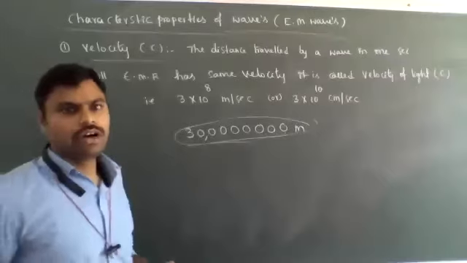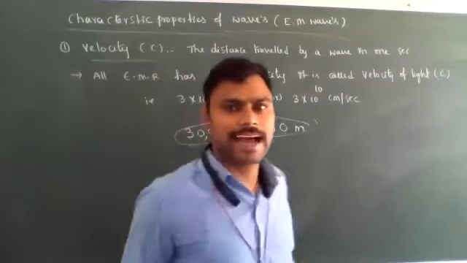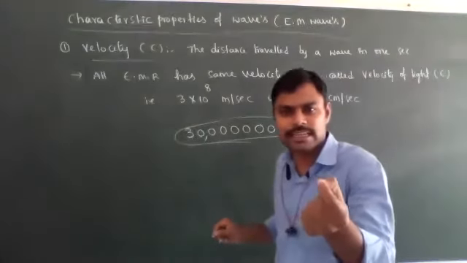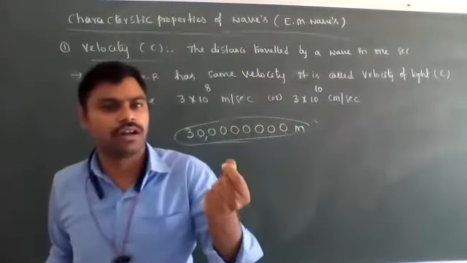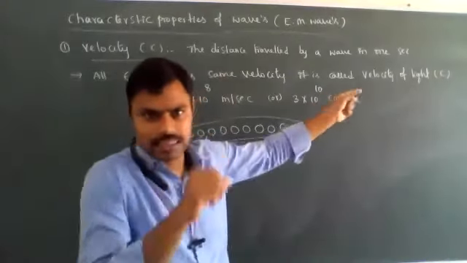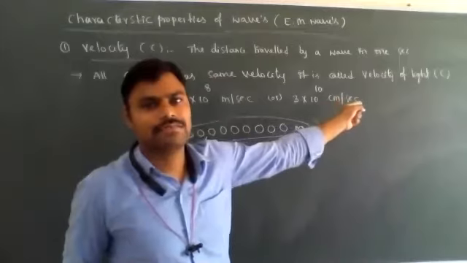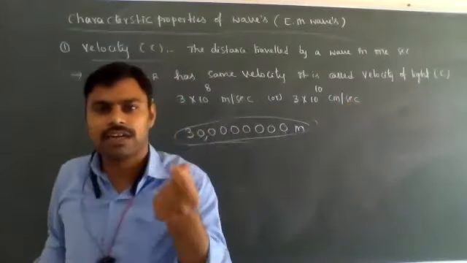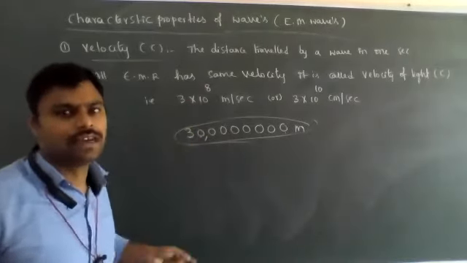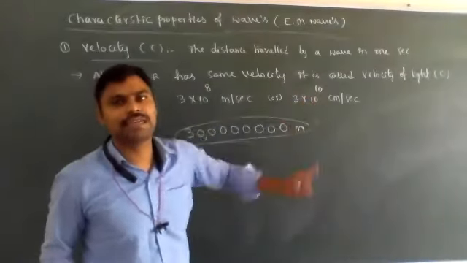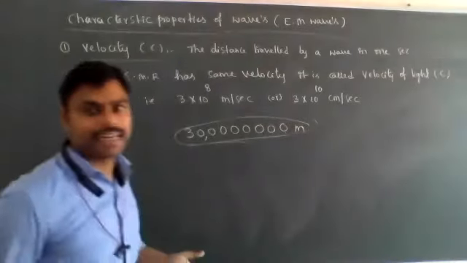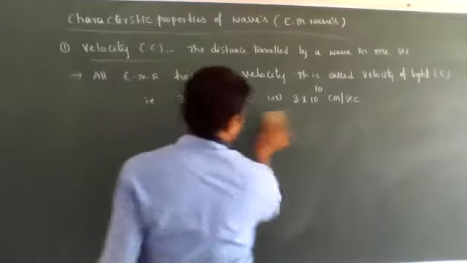It is also called the electromagnetic radiations velocity. Okay? So, what is velocity? The distance traveled by the wave in a particular 1 second. 1 second is very, very small, the smallest unit of time we consider, then minutes and hours. In that 1 second, light travels 3 into 10 to the power of 8 meters or 3 into 10 to the power of 10 centimeters. Next.